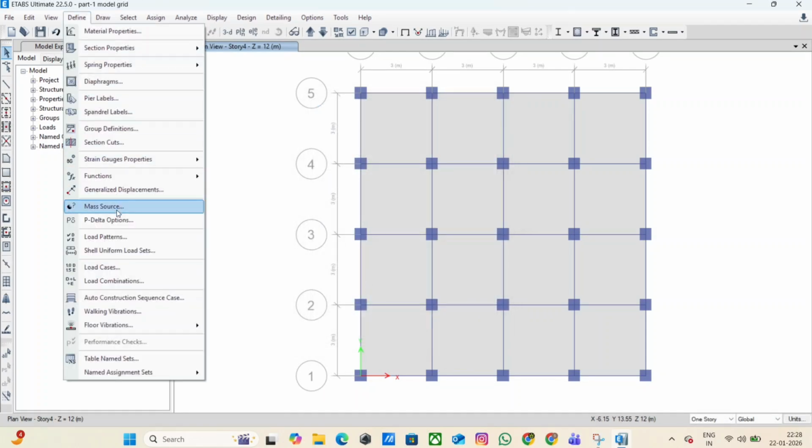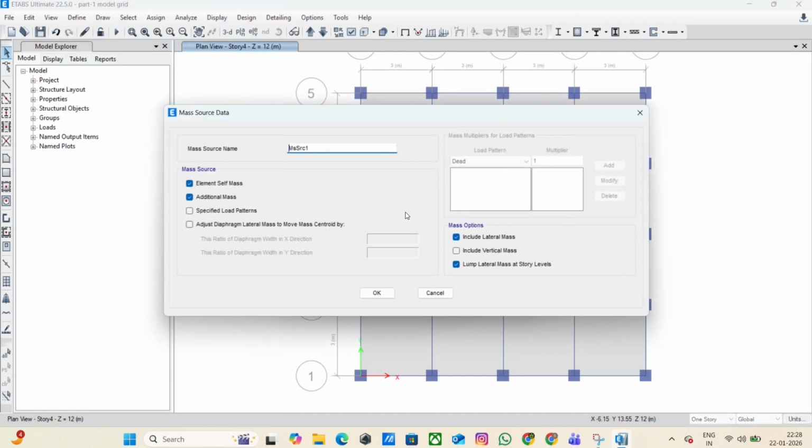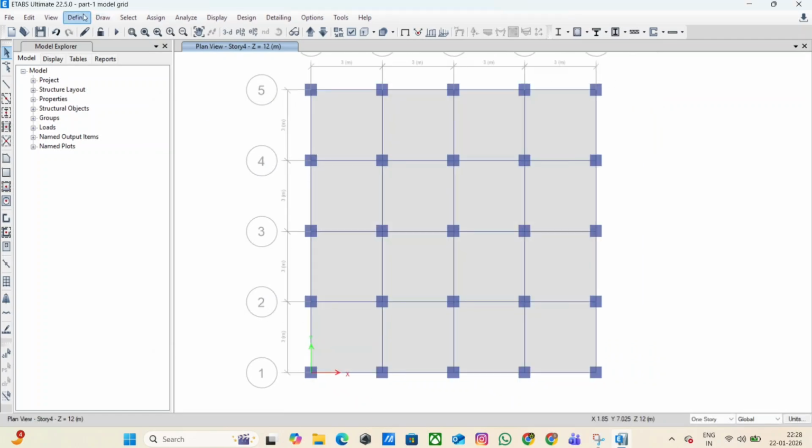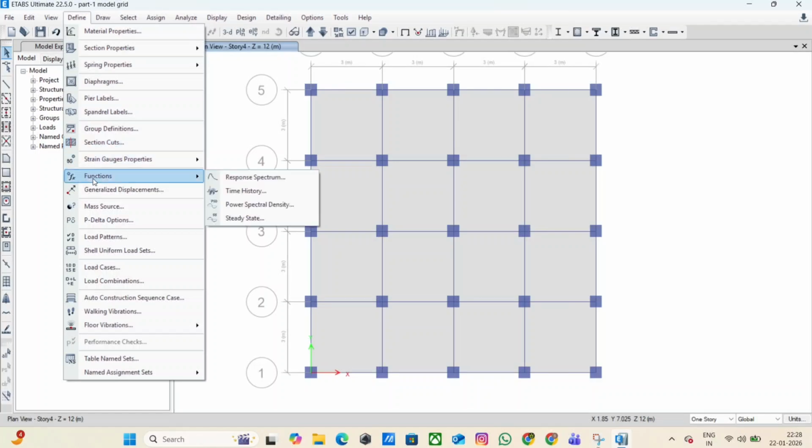Step 11. Define mass source for seismic analysis. Now go to Define, Mass Source. Define mass source based on 100% of dead load and a specified percentage of live load as per IS code. This mass source is used for seismic force calculation. Correct mass definition is essential for accurate base shear and modal analysis.